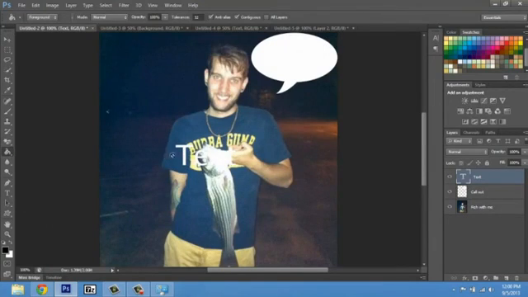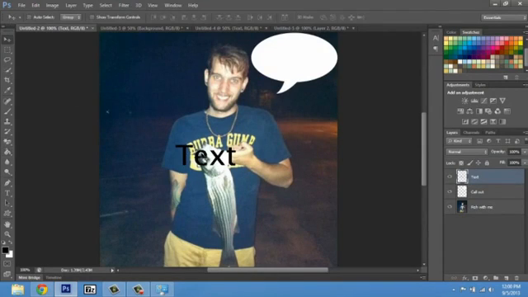We'll use the paint bucket tool and paint this black. That one can stay black. So we just painted all of our text black, and now I click and move it up into the callout.